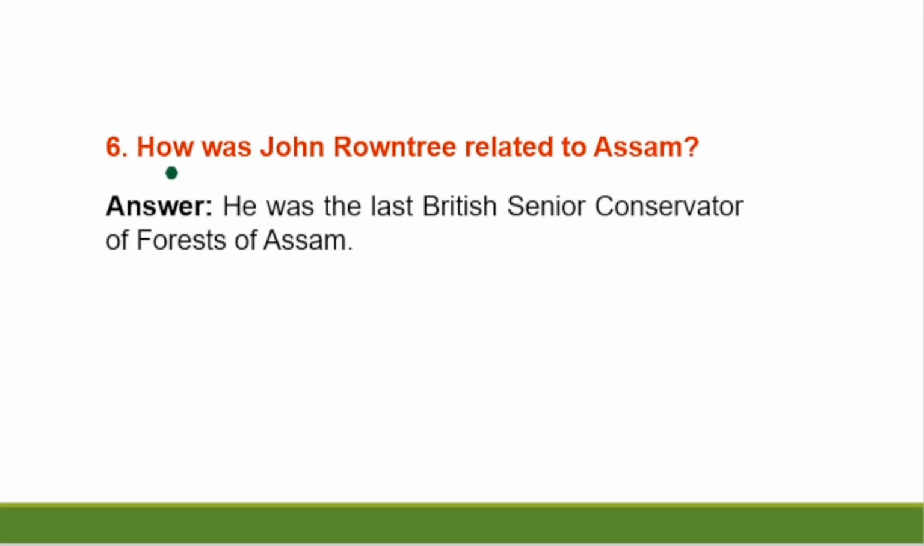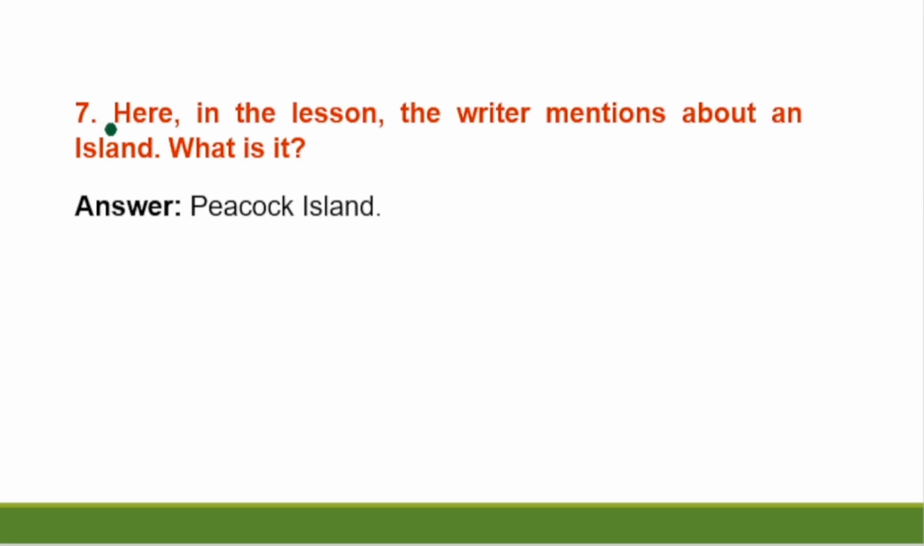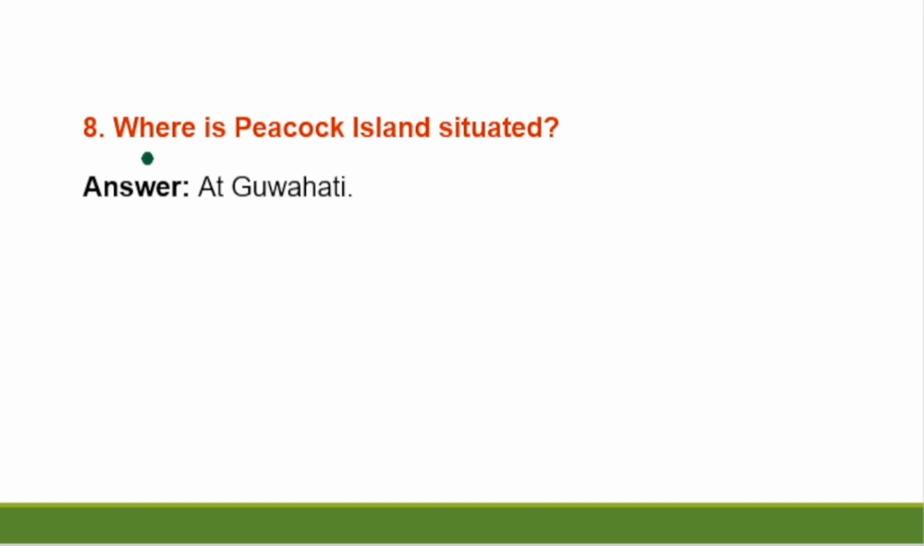Question number 6. How was John Rountree related to Assam? Answer. He was the last British Senior Conservator of Forests of Assam. Question number 7. Here in the last lesson, the writer mentions about an island. What is it? Answer. Peacock Island. Question number 8. Where is Peacock Island situated? Answer. At Guwahati.